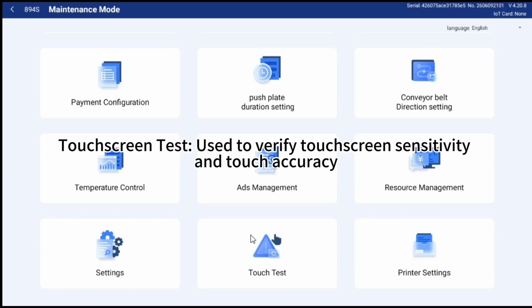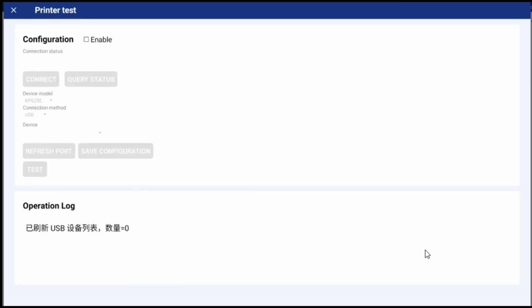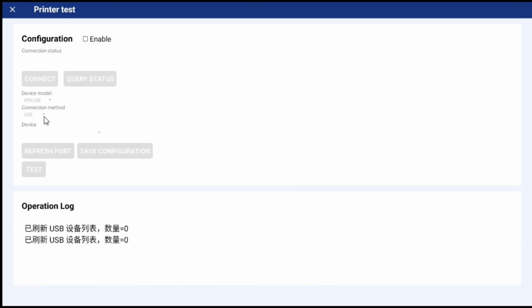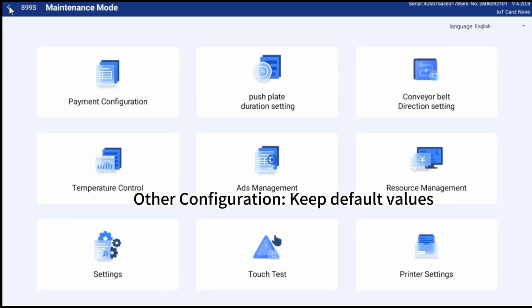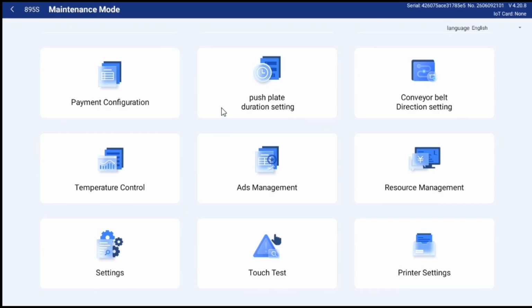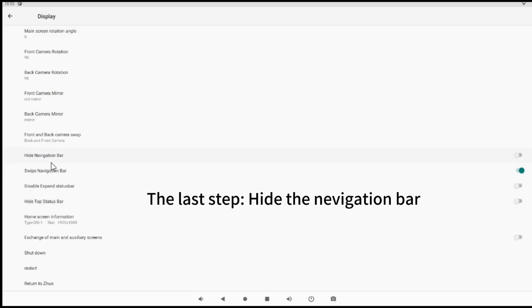Touchscreen test, used to verify touchscreen sensitivity and touch accuracy. Printer test, only when the machine has a printer. Other configuration, keep default values. The last step, hide the navigation bar.